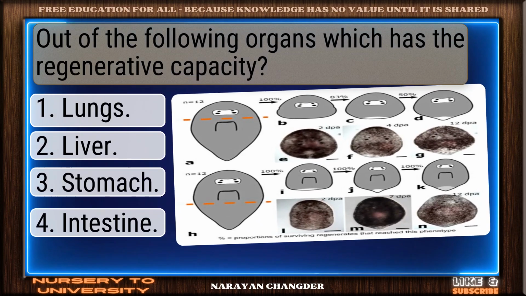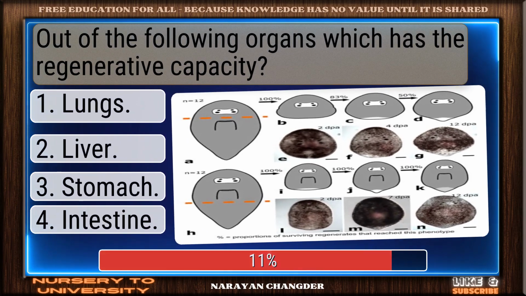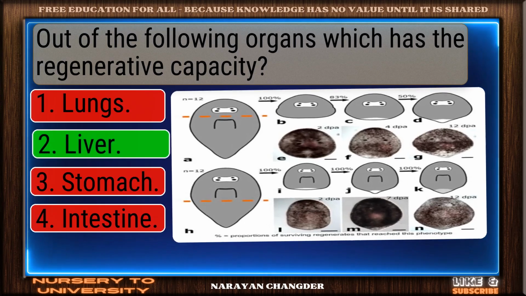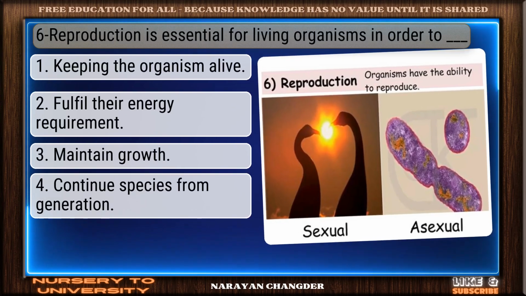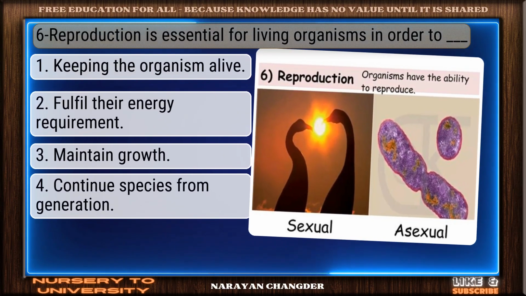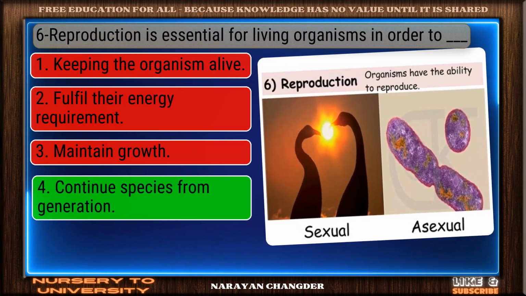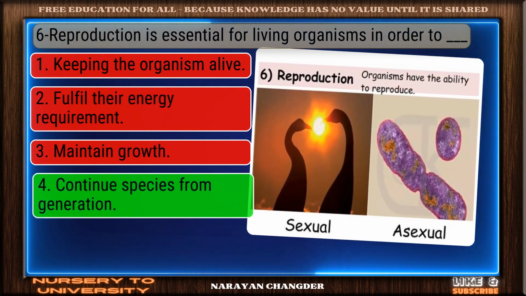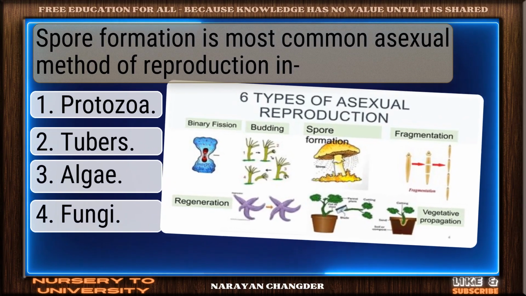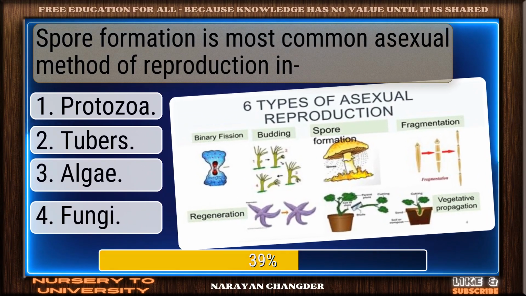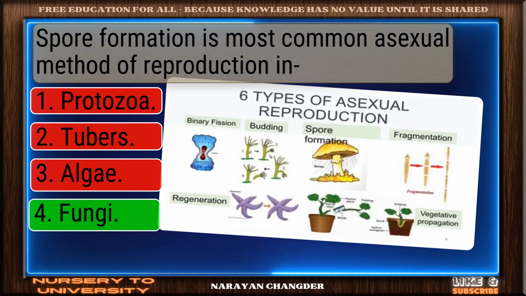Out of the following organs, which has the regenerative capacity? You're right. Liver is the correct answer. Sexual reproduction is essential for living organisms in order to ___. Right choice. Continue species from generation to generation is the best answer. Spore formation is the most common asexual method of reproduction in? Sharp thinking. Fungi is the right choice.